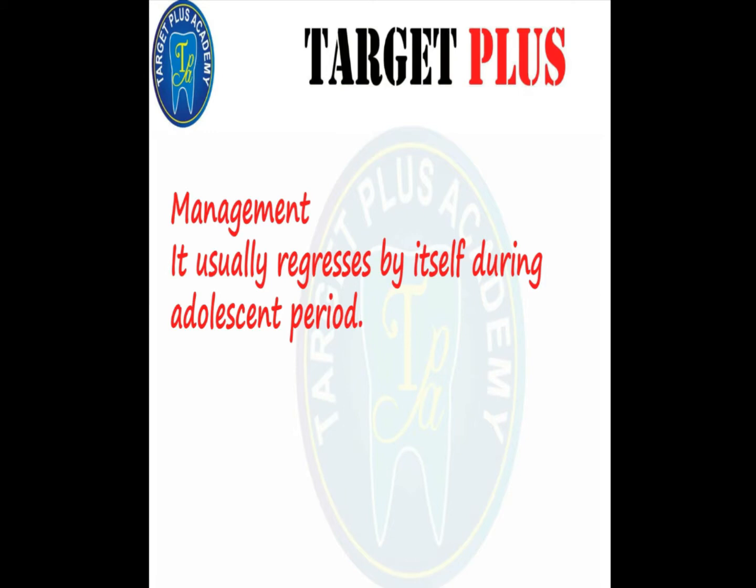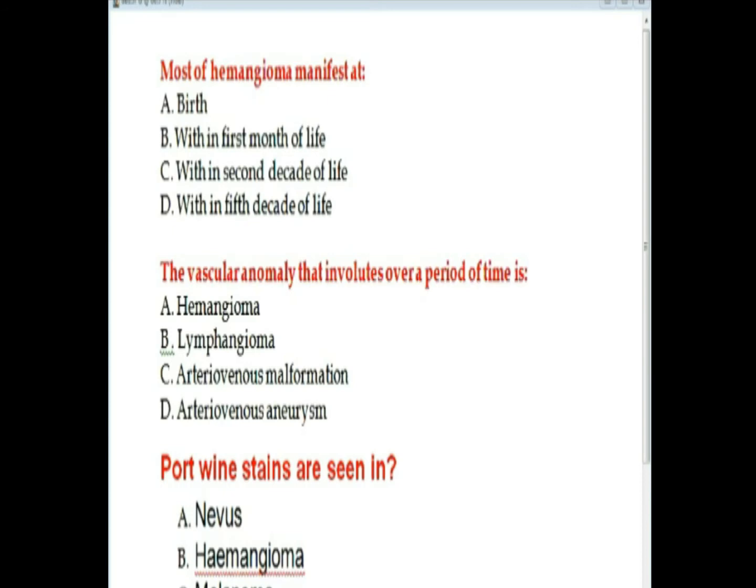Now the management: it usually regresses after some time, or sclerosing agents may be given, like sclerosing chemicals such as sodium monohydrate. Surgery and block resection with ligation of the external carotid artery, or boiling water or hypertonic saline may be given. Now, corticosteroids, intralesional injection of corticosteroids can be given. Embolization, introduction of inert material into the lesion by vascular route, can cause embolization and subsequent regression of the lesion.